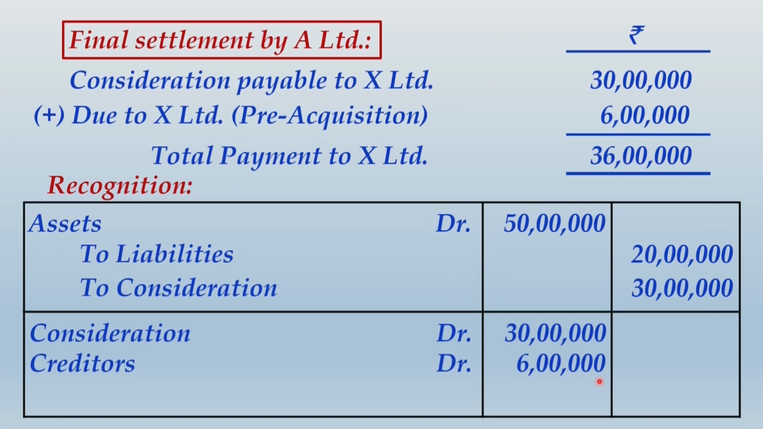So don't forget, once again I am telling you, this creditor represents what? In the books of A Limited, this is an outstanding liability which is due to X Limited. At the time of settling the consideration, you have to also settle this amount. However, these are two separate transactions: this is settlement of the pre-existing relationship, and this is settlement of consideration towards business acquisition. And finally, the total payment to be made will be 36 lakhs.